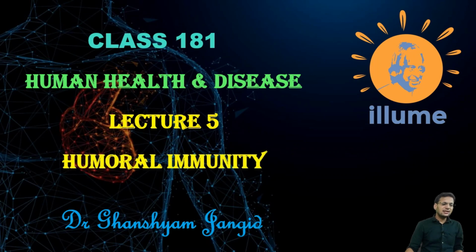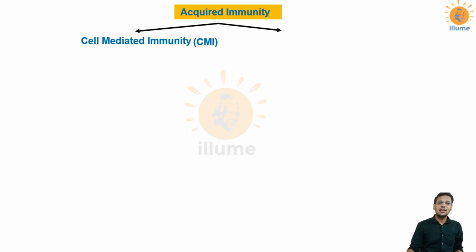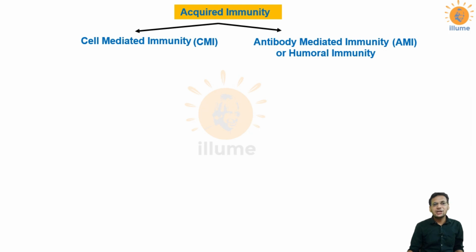Let's proceed with the next class. In this class, I'll be having a discussion on humoral immunity or antibody mediated immunity. As we discussed in the last lecture, acquired immunity is of two types. The first type is cell mediated immunity or CMI, which is by virtue of some T lymphocytes, and the second one was antibody mediated immunity, AMI, also called humoral immunity.